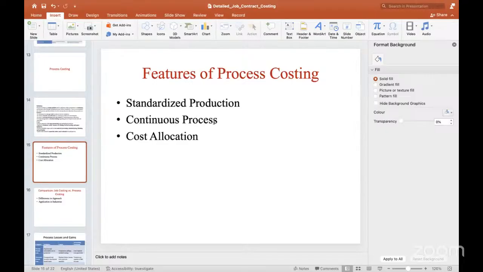And continuous process means what? We send the manufacturing process from one process to another process until it becomes finished goods. So it is a continuous process, and for each process we allocate the cost separately also.